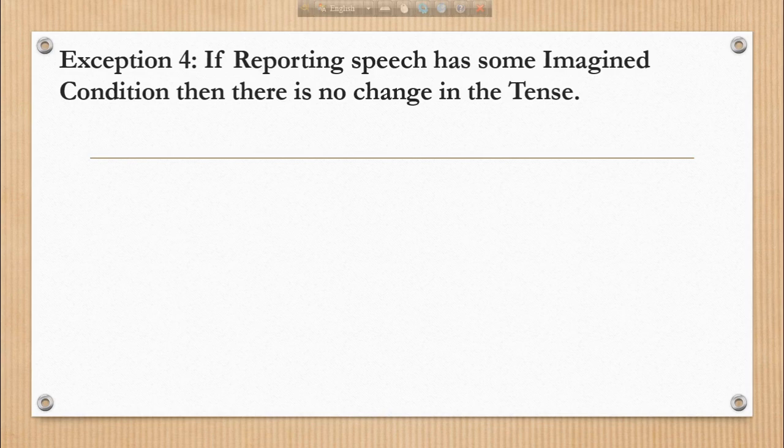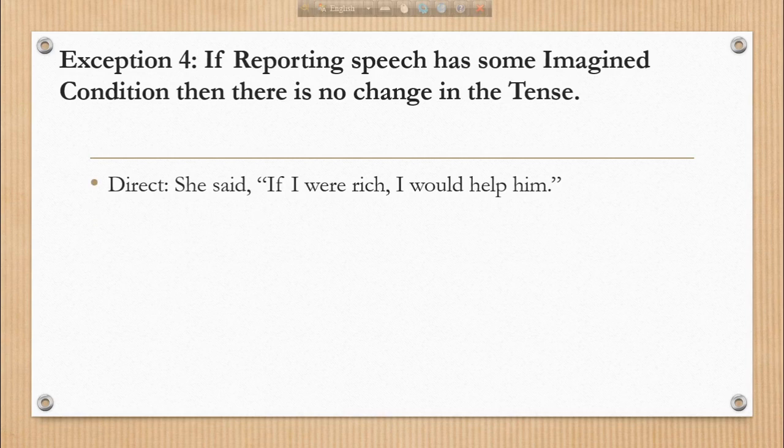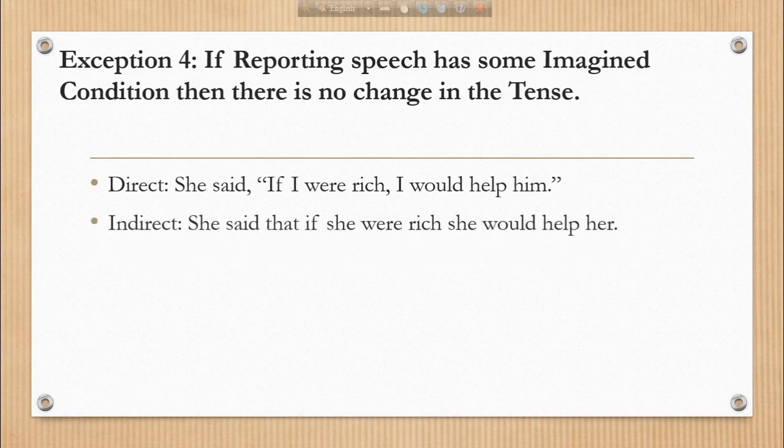Exception 4 is if reporting speech has some imagined condition, then there is no change in the tense. For example, she said, "If I were rich, I would help him." So, if I were rich, this is an imagined condition. So there will be no change in the tense here. So you see, the indirect speech will be, she said that if she were rich, she would help him.